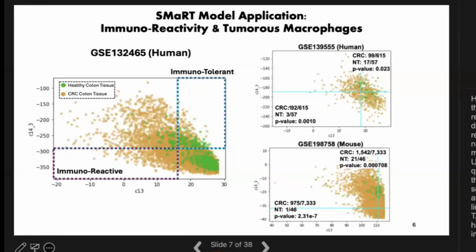And what we see is that tumorous macrophages have a higher immunoreactivity than those from the healthy colon. So on the right, we show that this pattern is consistent in both human and mouse data sets, and this inspired our notion for refining our gene signature.